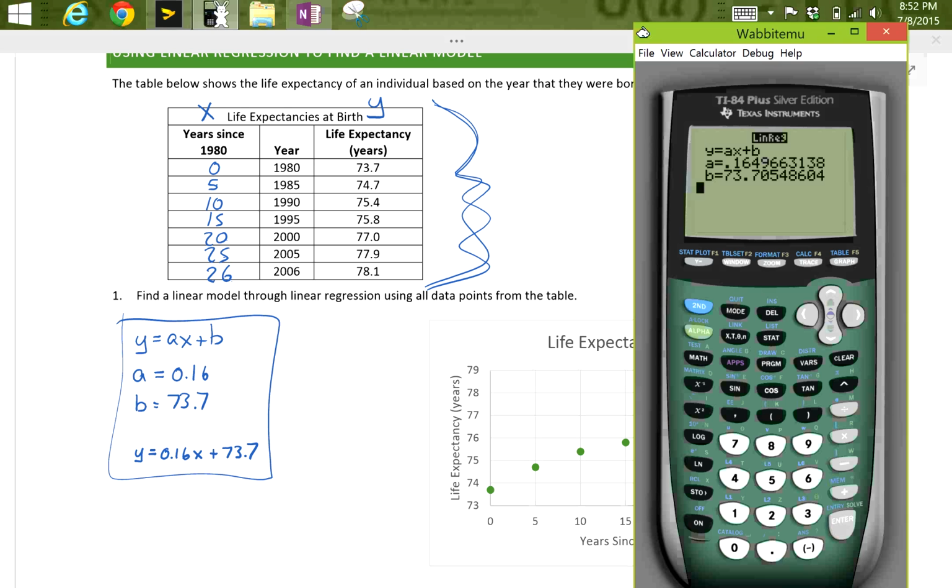It's a linear model. It's telling us that a is approximately 0.16 and that b is approximately 73.7. Notice that's what I have written down right here. All I need to do now is fit this into y equals ax plus b. So y equals 0.16 times x plus 73.7.